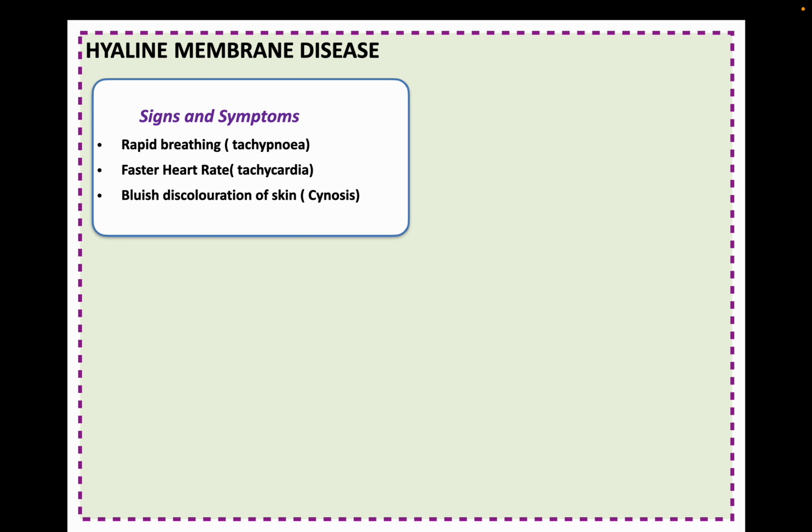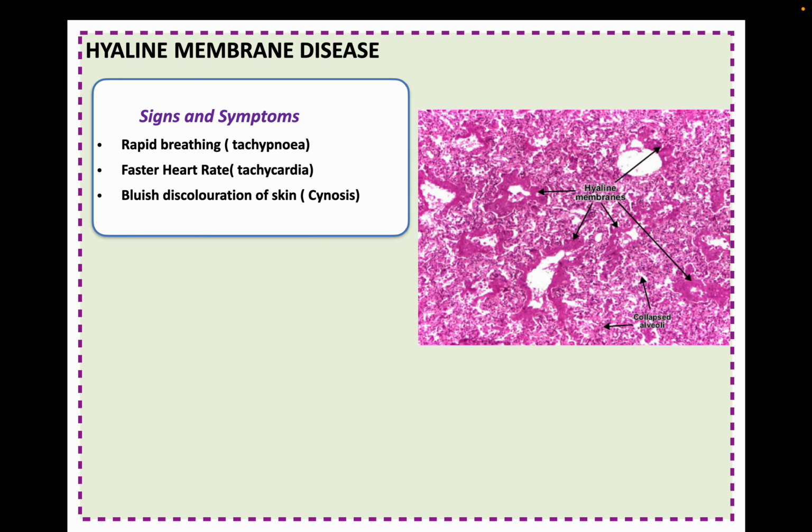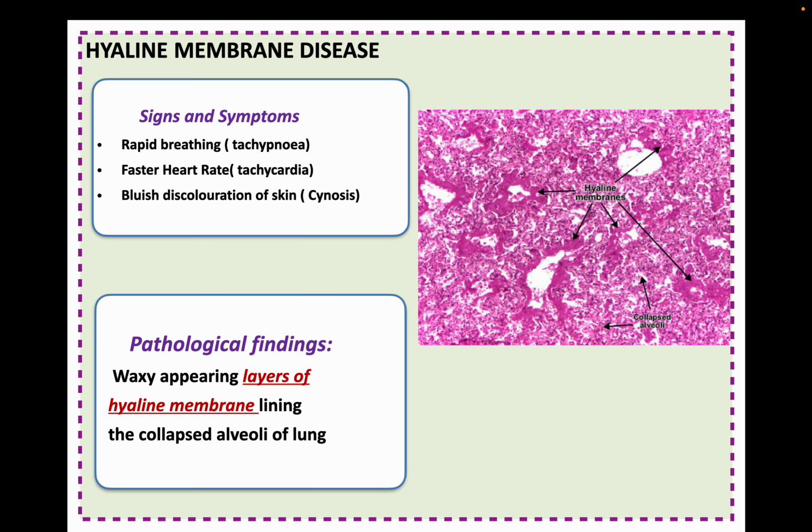The signs are tachypnea, that is rapid breathing, tachycardia, that is faster heart rate, and cyanosis, that is bluish discoloration of the skin. So this is the histological picture showing the appearance of the hyaline membrane. In the pathological finding on the slide, the waxy appearing layers of hyaline membrane line the collapsed alveoli of the lung, so that is visible.